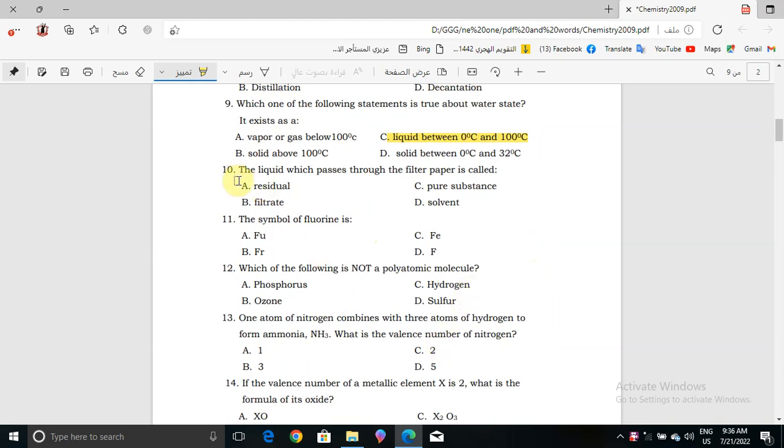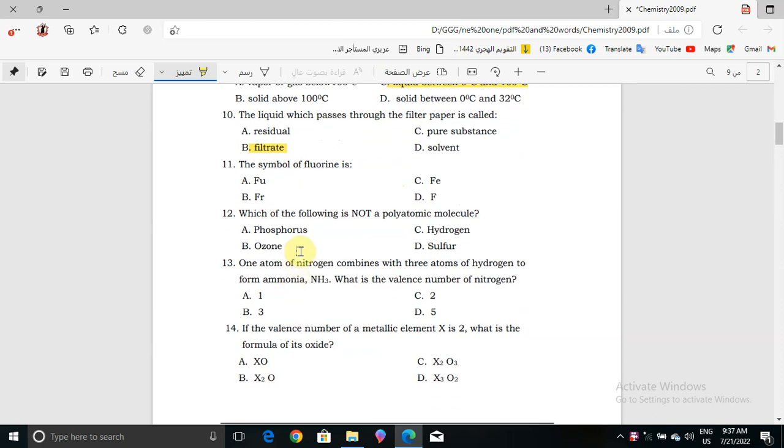Now question number 10. The liquid which passes through the filter paper is called what? Residue, filtrate, pure substance, or solvent? The correct answer will be filtrate. Filtrate is the liquid which passes through the filter.